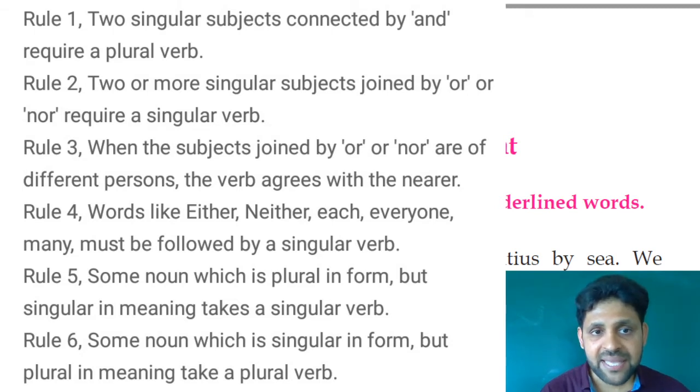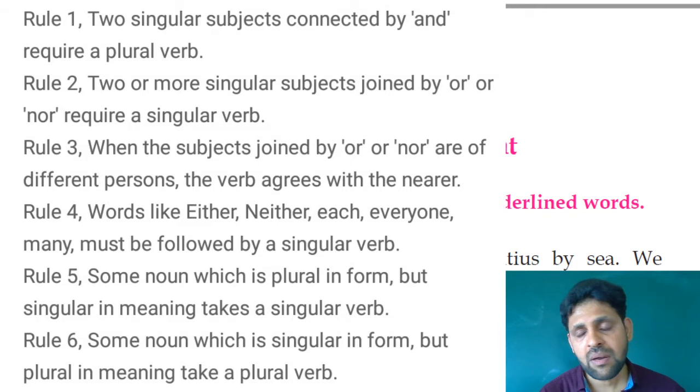See, neither the food nor the water was there. After "water" we used "was" because it is connected by "nor" or "or".